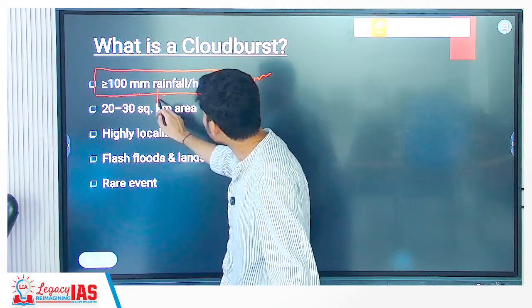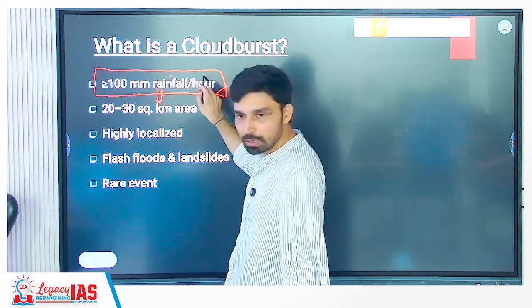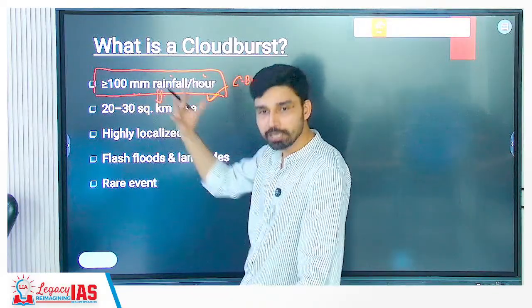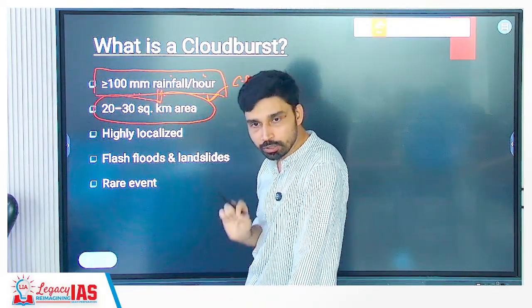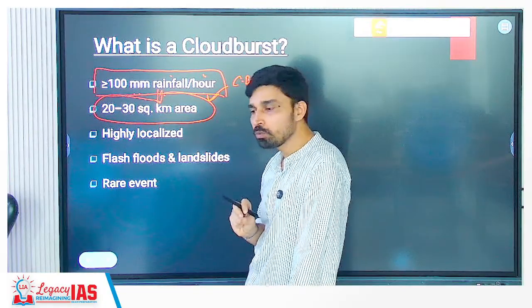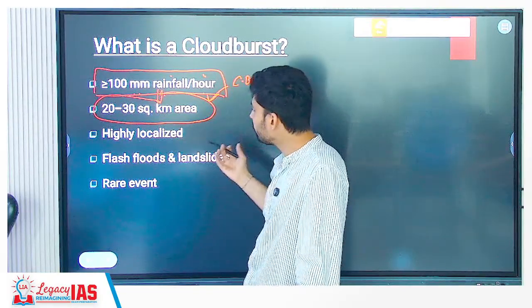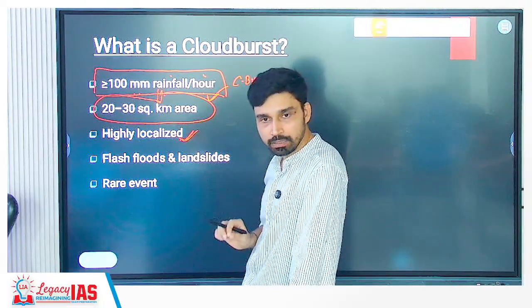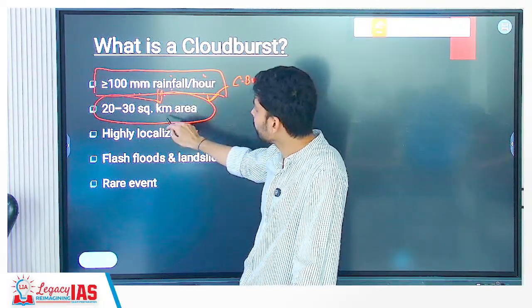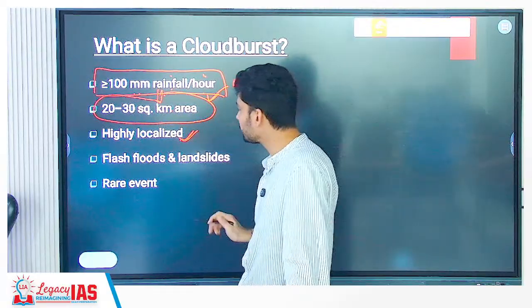Second is the area also. This is rainfall per hour. Per hour in how much area? That generally should be 20 to 30 square kilometer. That means cloudburst, is it a localized phenomenon or a large scale phenomenon? What is the answer? Highly localized as such. So such a heavy amount of rainfall over a small area, that we can call a cloudburst.